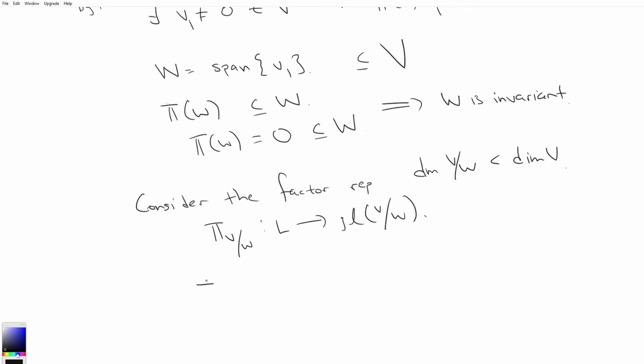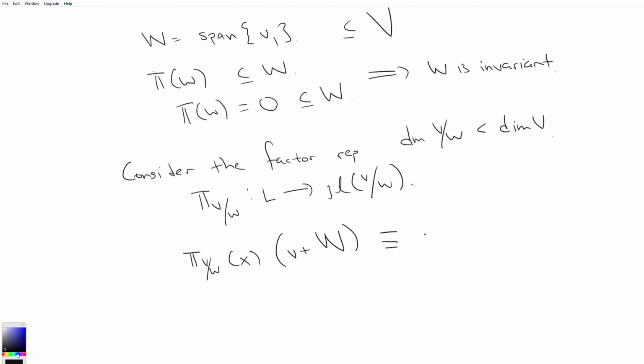The way it's defined is pi of V mod W for some x in L acting on vectors in the quotient space, which look like v plus W, where v is a vector and W is our subspace, the span of v1, is defined to be pi of x acting on v plus W. It sends it to this coset.